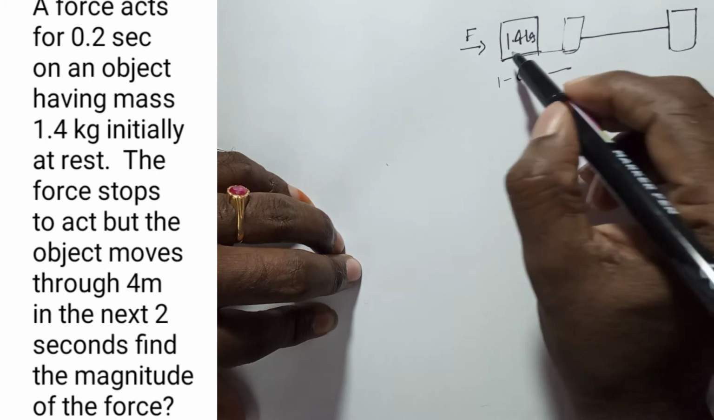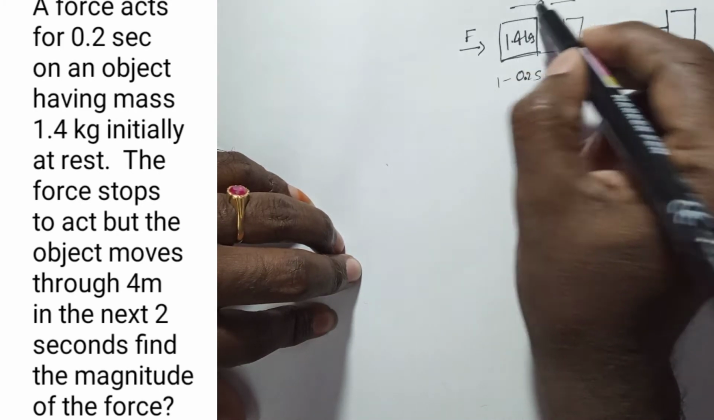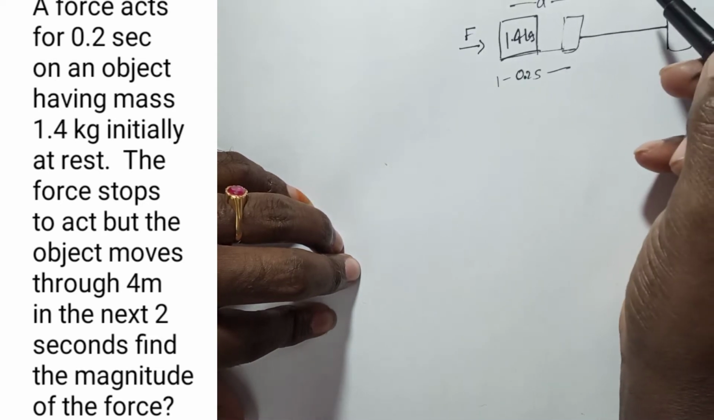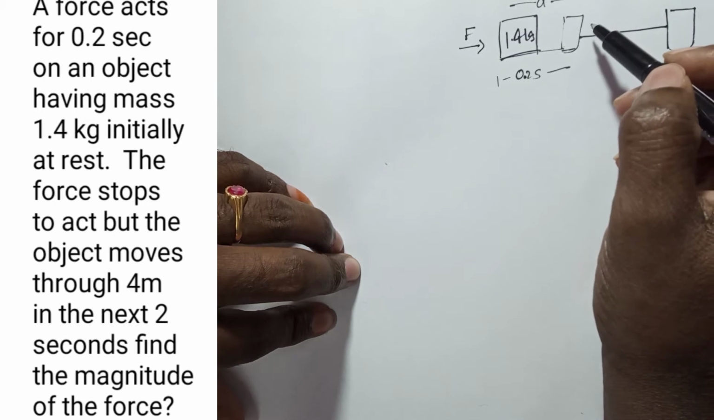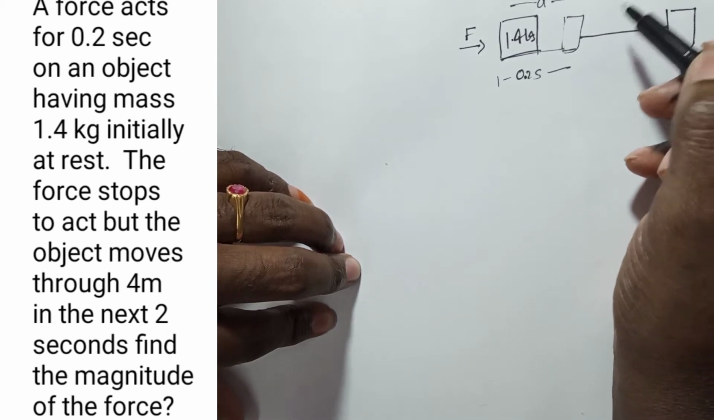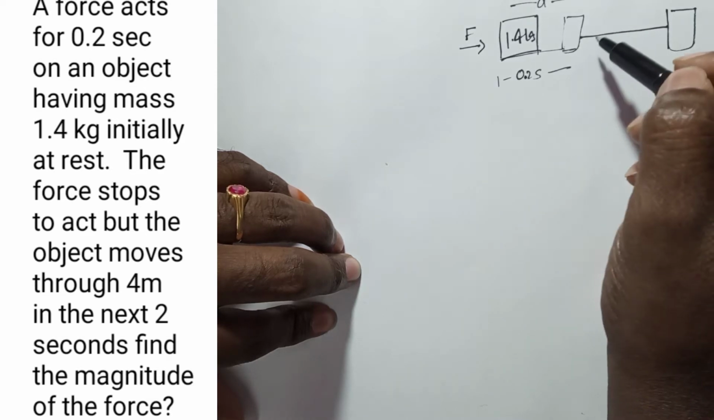Till here the force is acting on the body, which means from here to here there is an acceleration for the body, but from here onwards acceleration is 0. Why? Because the force acting on the object is 0. If there is no force acting on the object, the body is either at rest or moves with uniform velocity. So according to Newton's first law, from here onwards no force is acting upon the object.